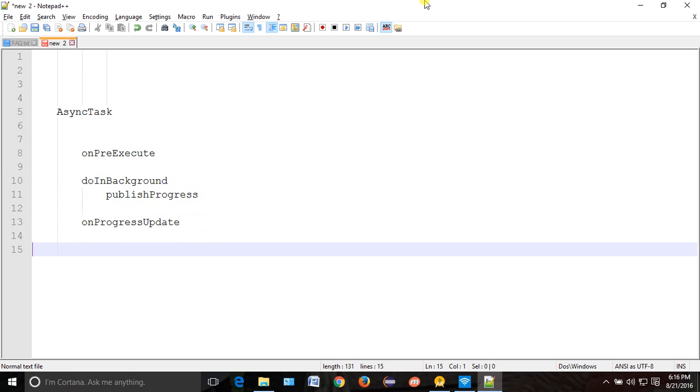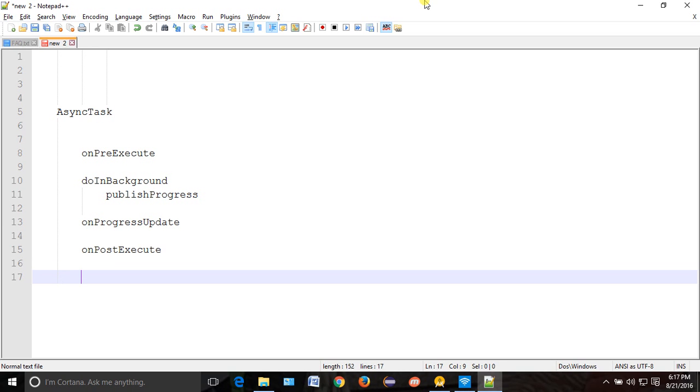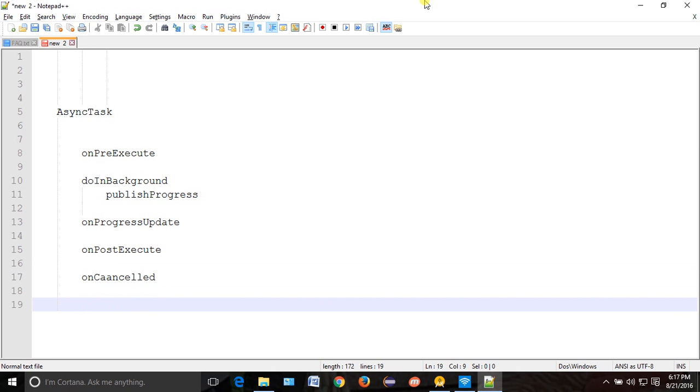On post execute is the callback which comes. Okay, yeah. Now if I do cancel, then what will happen? On cancel. Okay, so it will call on cancel. Okay, very simple. Now people will ask which callback will run in which thread?